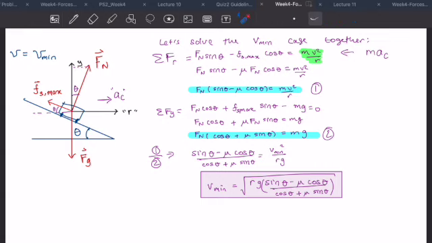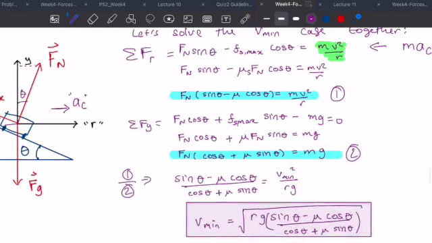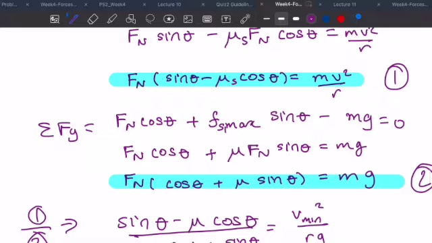We're still saying sum of the forces equals mass times acceleration. The acceleration in this direction just happens to be the centripetal acceleration, which is v squared over r. Okay, so algebraically, this is our x component equation. I've just replaced Fs max with mu s times Fn cos theta. Should add a subscript s to be complete.